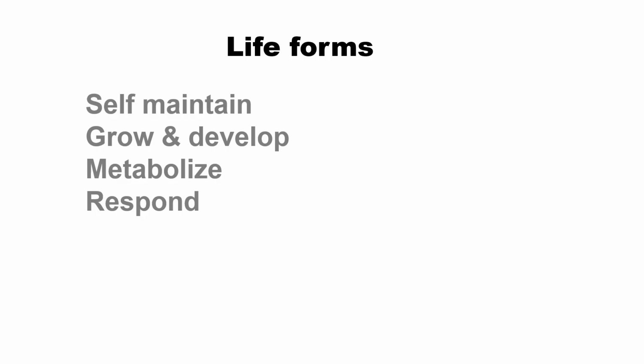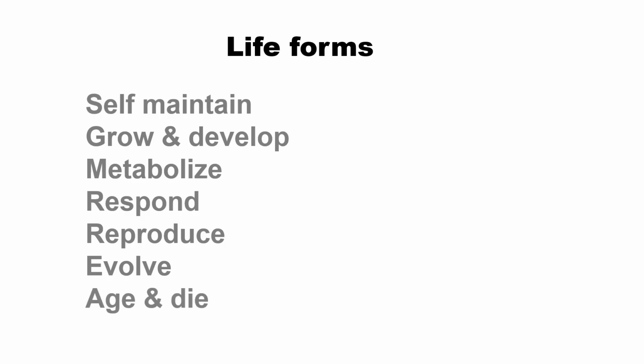And also life forms respond to environmental stimuli. An important aspect of life forms is that they can reproduce the same structure, the same form, the same shape of identity. Also, life forms evolve. Responding to the environment, they slowly change their shape and characters. Eventually, life forms age and die. So these are the characteristics of life.